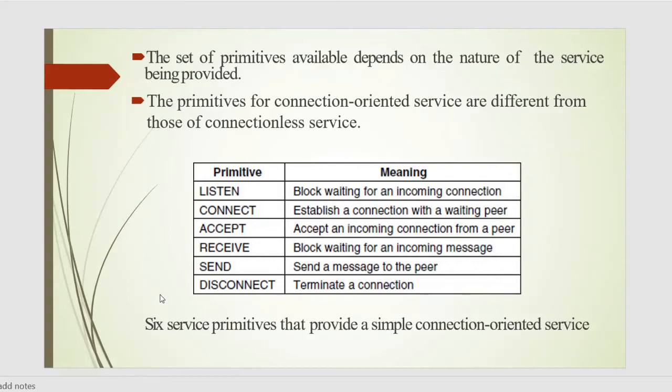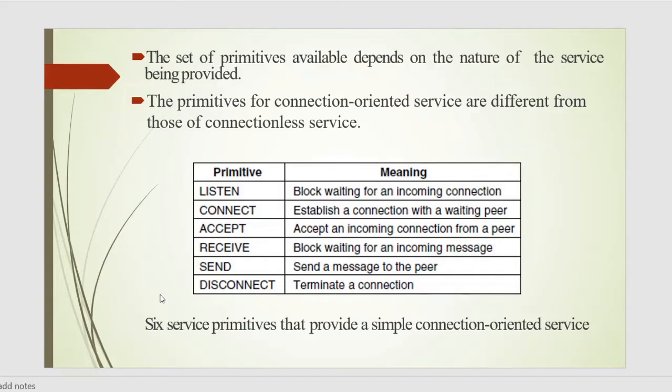And the next service primitive is send. Send means send a message to the peer. That is, this primitive is put into action by the client to transmit its request, which is followed by putting the receive primitive into action to get the reply. And the send primitive simply sends or transfers the message to the peer.